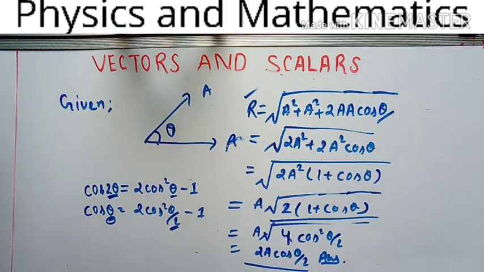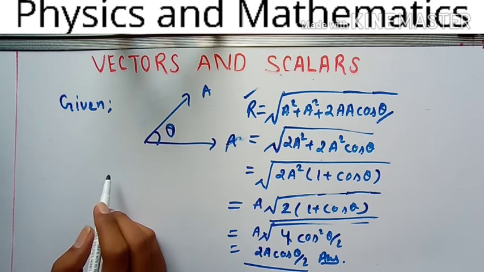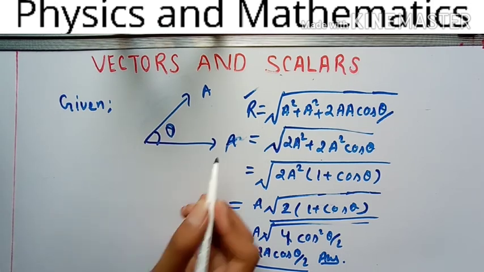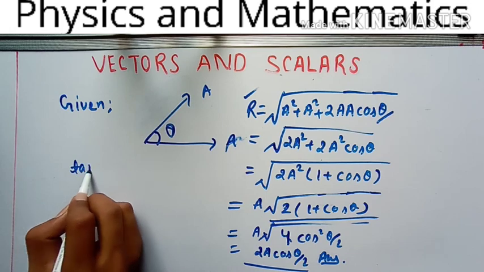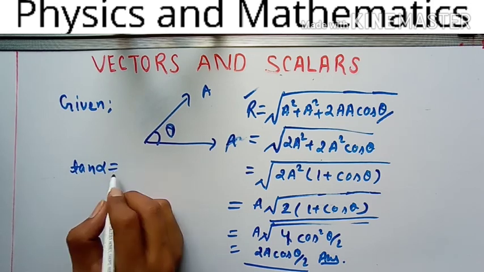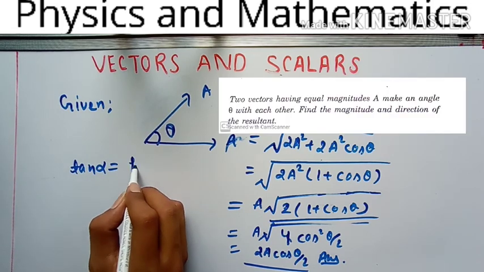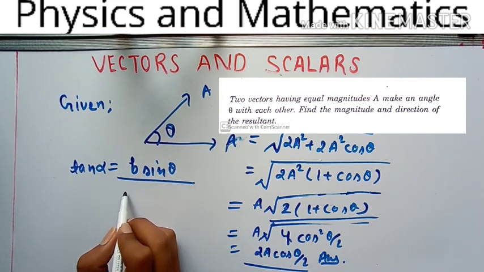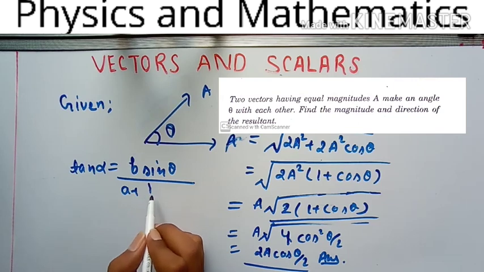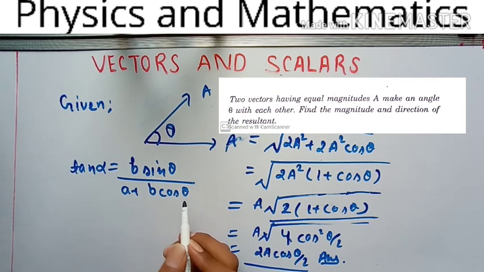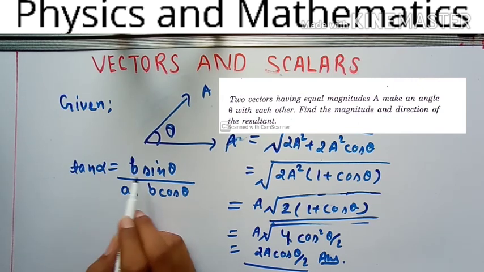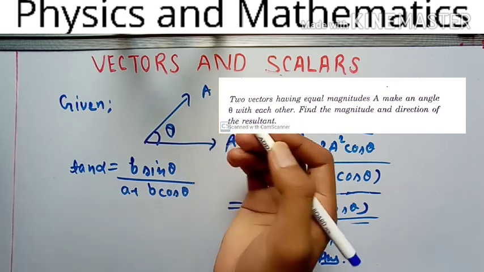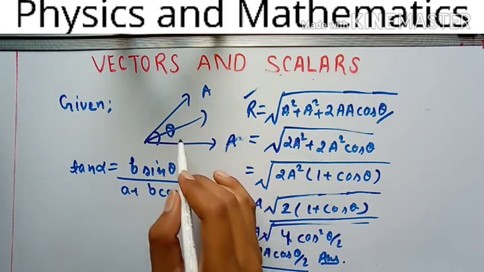Now move to the direction. For calculating direction, remember the formula: tan alpha is equal to b sin theta upon a plus b cos theta. This was the formula for calculating tan alpha, and the resultant will lie somewhere in between, where it will make alpha.